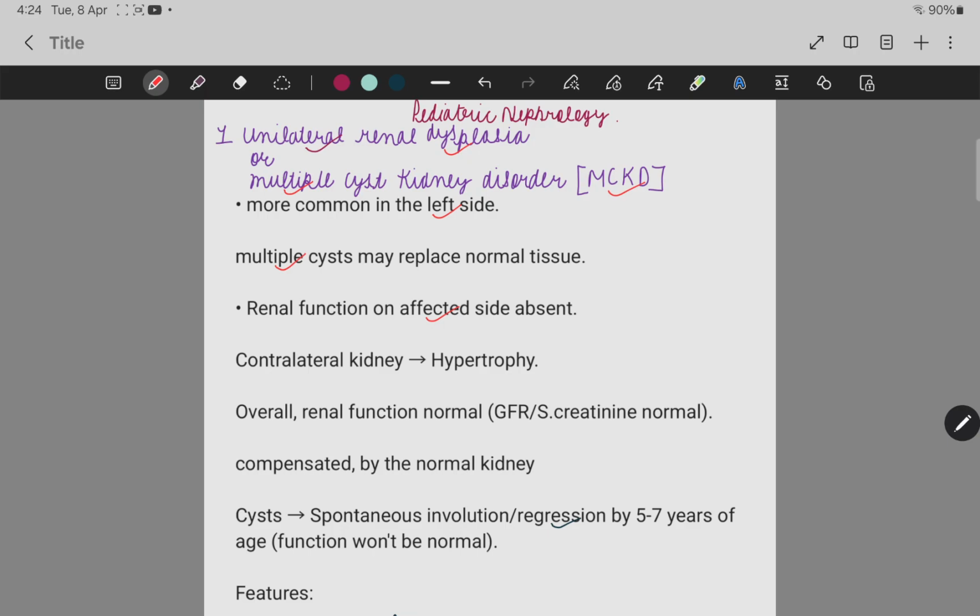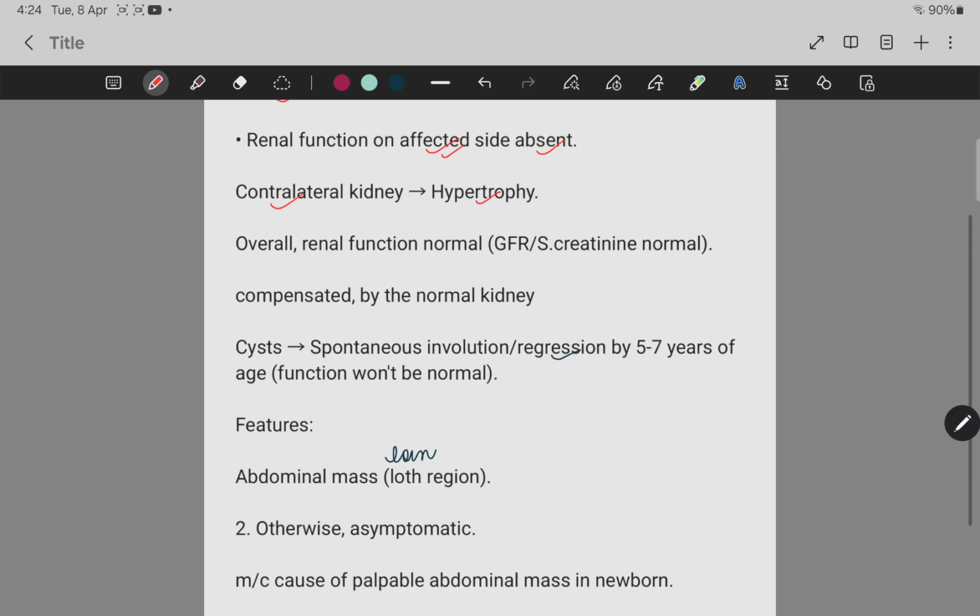The renal function may be absent on the affected side. The contralateral kidney shows hypertrophy. But overall, the renal function is normal, because it is compensated by the normal kidney.